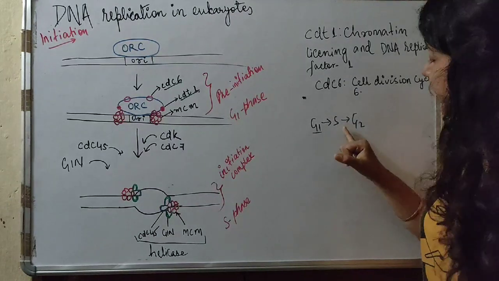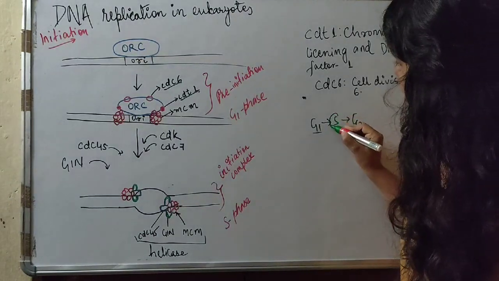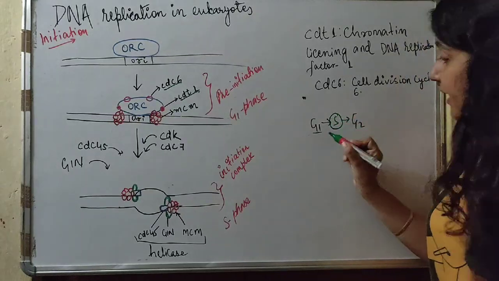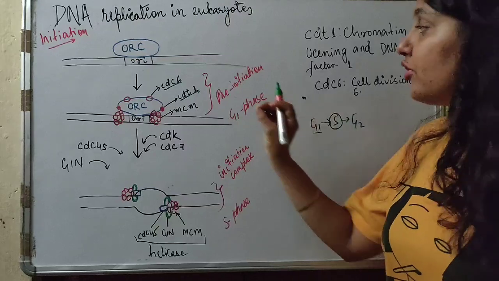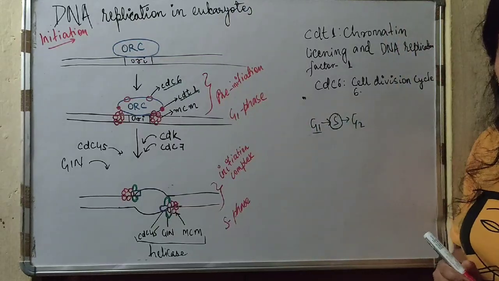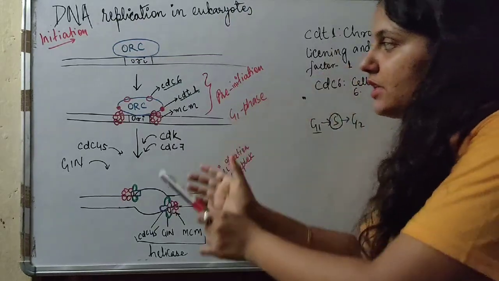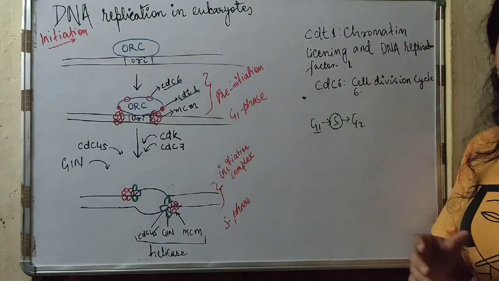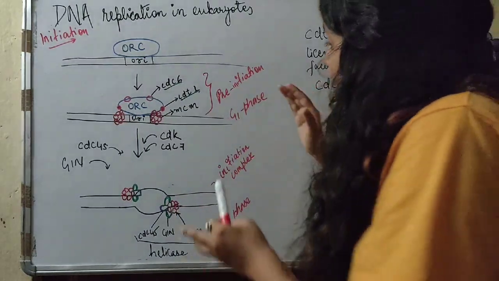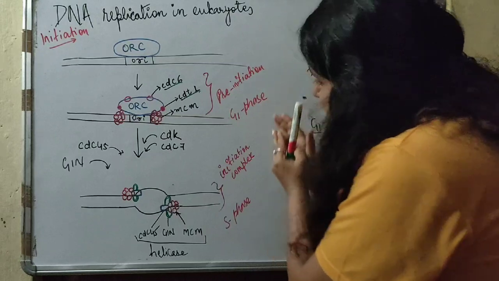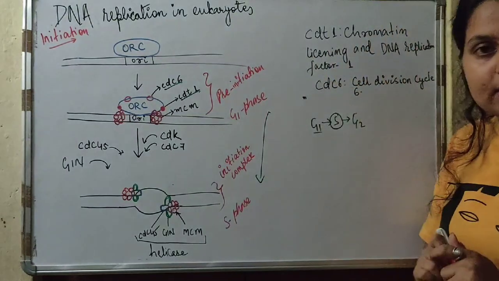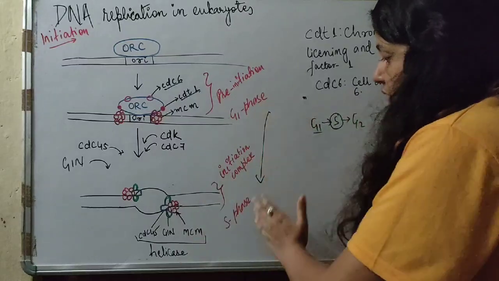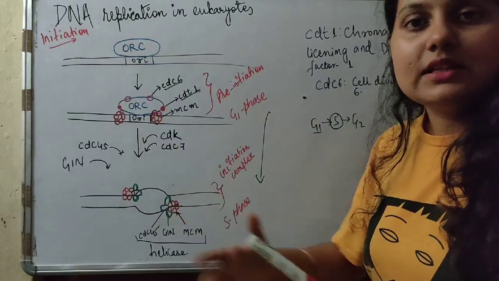In the S phase there will be synthesis of DNA, but before the synthesis of DNA there will be formation of the pre-initiation complex. This pre-initiation complex is formed during G1 phase, so how will it be transferred to S phase? How is the transit between G1 phase and S phase occurring?